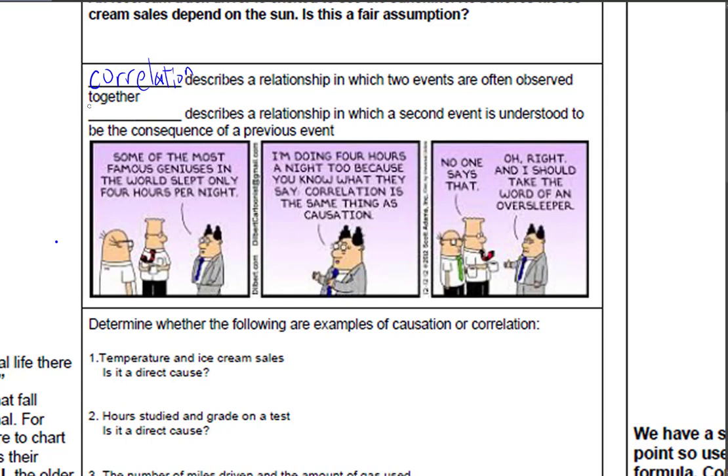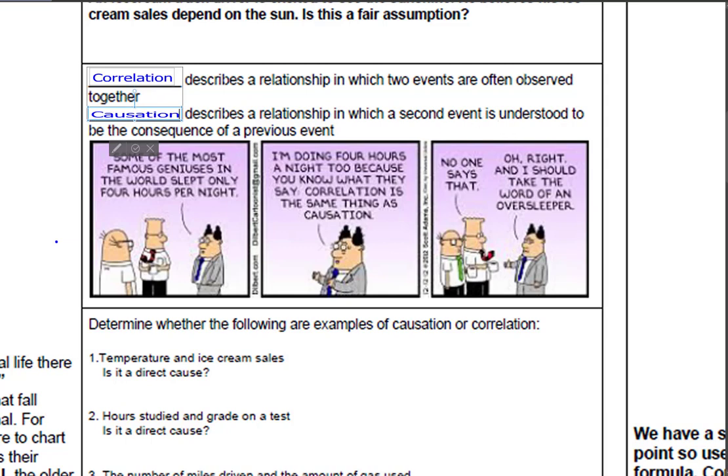But there's another type of relationship, and this relationship is called causation. Causation, all right? And causation is the type of relationship in which a second event is understood to be the consequence of a previous event.